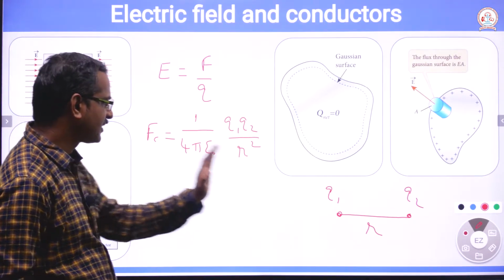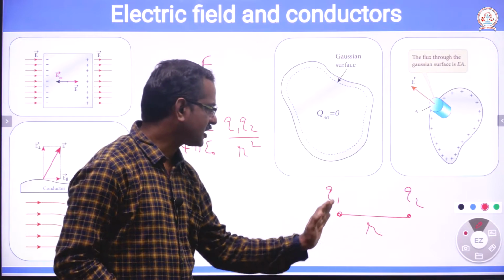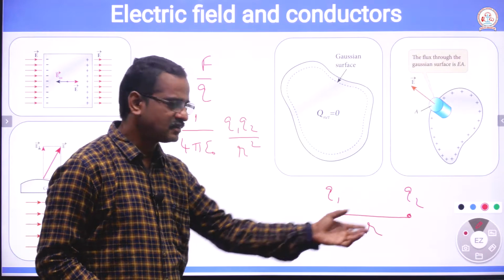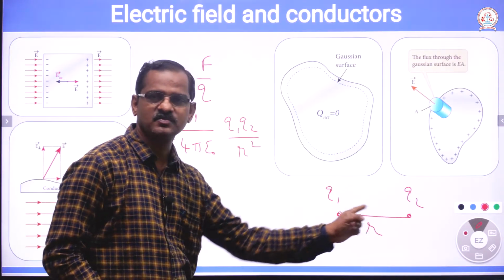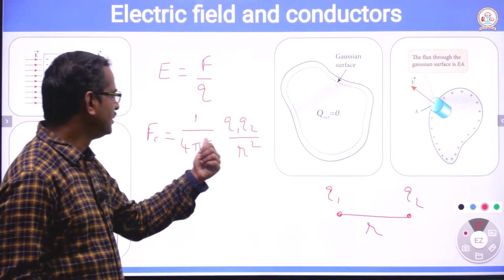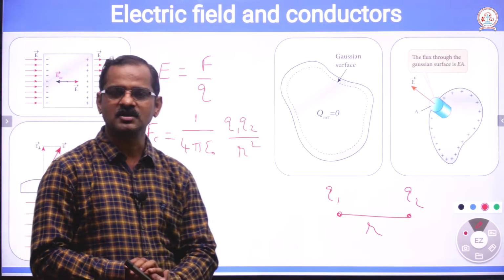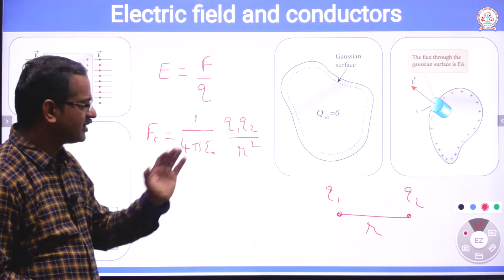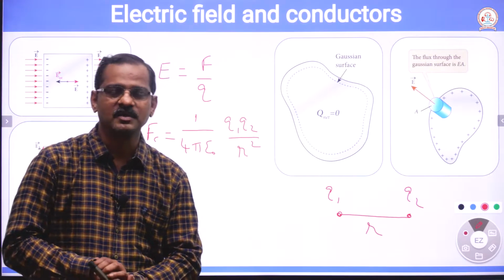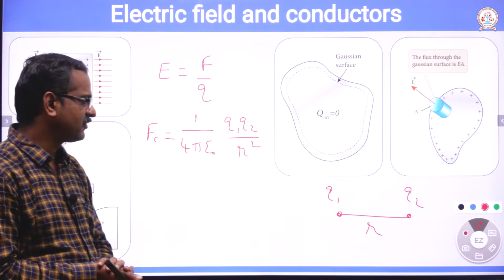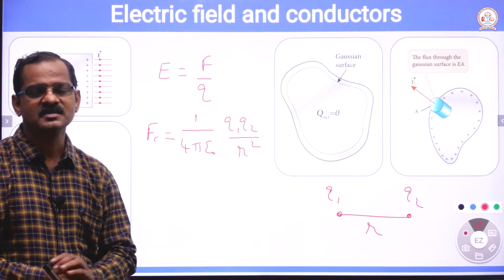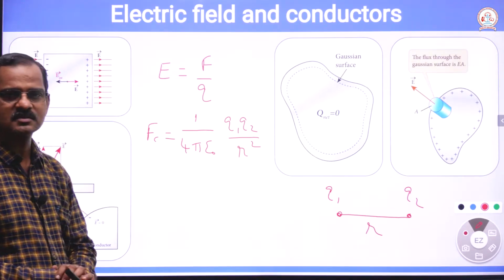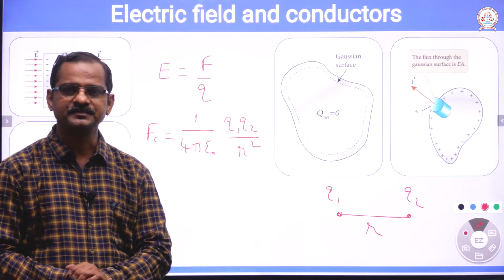There will be a force of attraction or repulsion between charges. It is directly proportional to the product of the charges and inversely proportional to the square of the distance between the two charges. It is known as the inverse square law. Similarly, Coulomb's law of magnetism: the force of attraction or repulsion between two magnetic poles is directly proportional to the product of the pole strengths and inversely proportional to the square of the distance. It is also called the inverse square law.